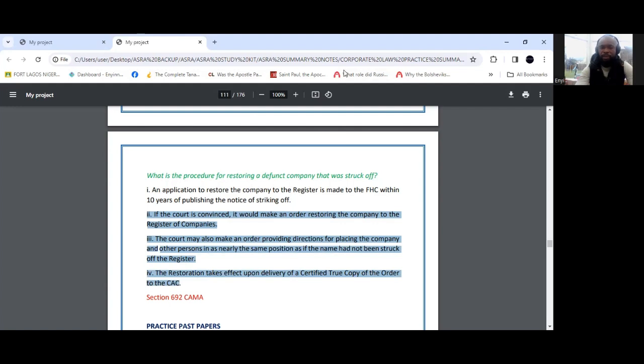So that's what filing of annual returns is about. Those are the consequences that follow where filings have not been made.